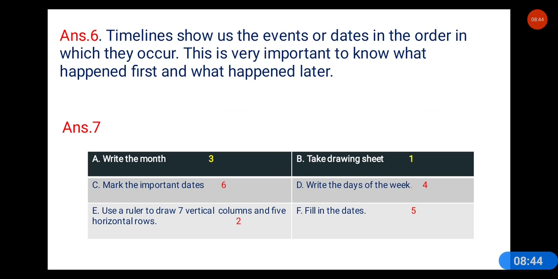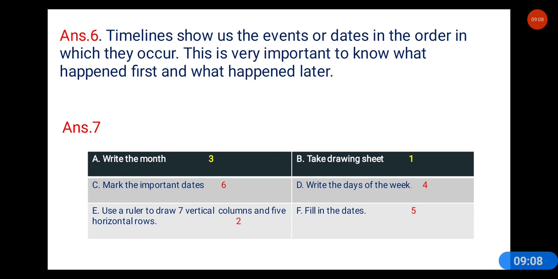This is very important to know what happened first and what happened later. I'll repeat for you. Timelines show us the events or dates in the order in which they occur. This is very important to know what happened first and what happened later.